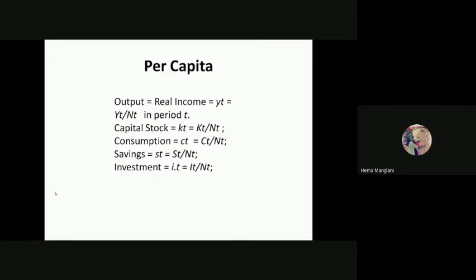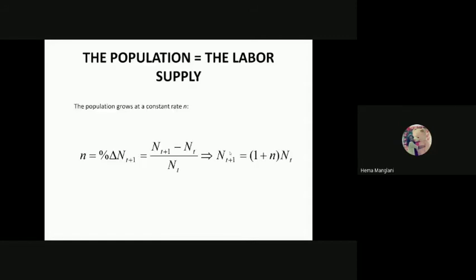Then per capita output equals real income, Y_t by N_t. This capital Y and capital N give you small y, which is per capita. Capital stock is also per capita, small k_t, divided by N_t. Here also consumption is small c, capital C divided by capital N. Saving is small s because saving is also taken per capita. Investment is also taken per capita.